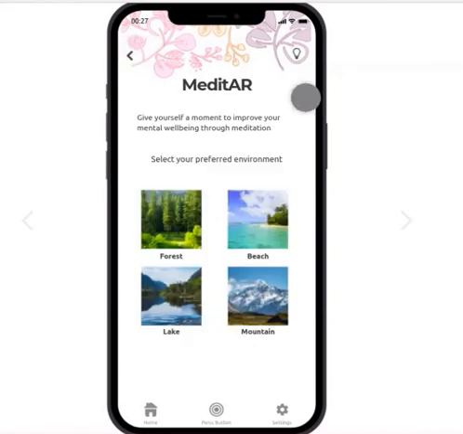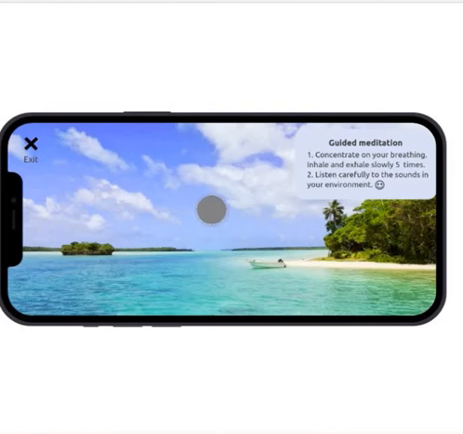So I'm going to go back, and the user can select between different environments, and let's click on this environment. And here, each of the environments is going to show a description or a list of steps on how to do the meditation.